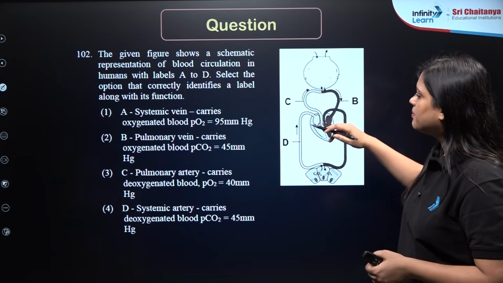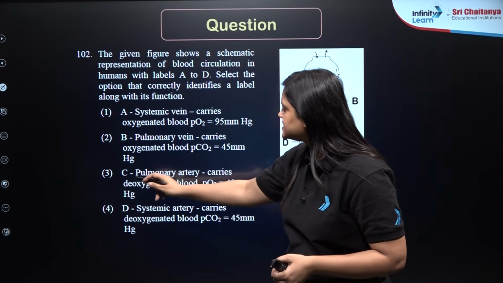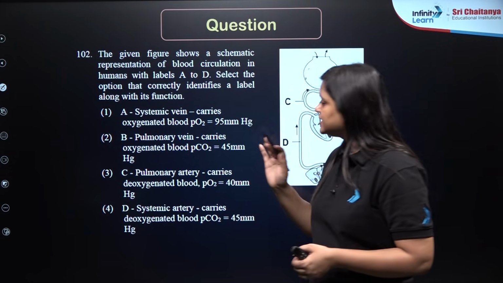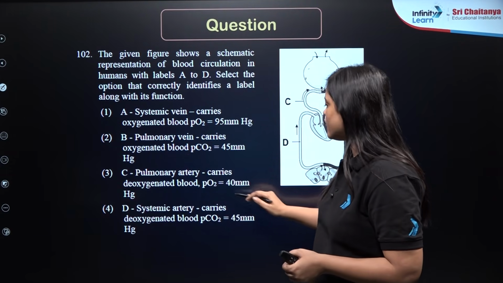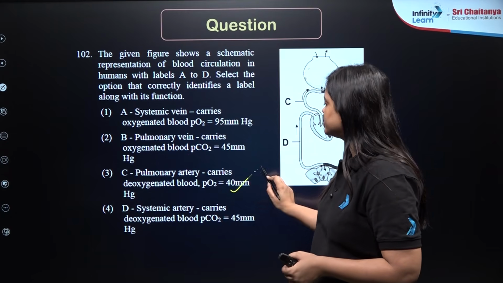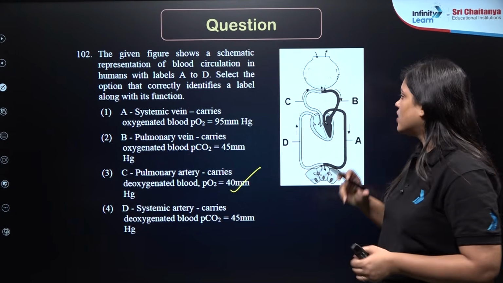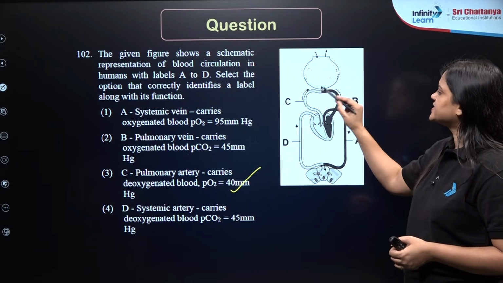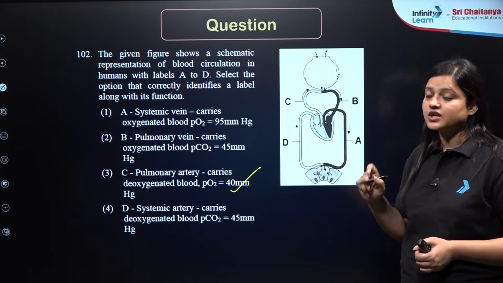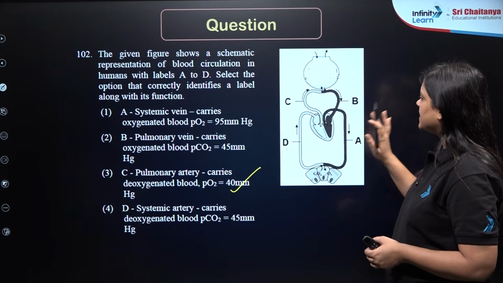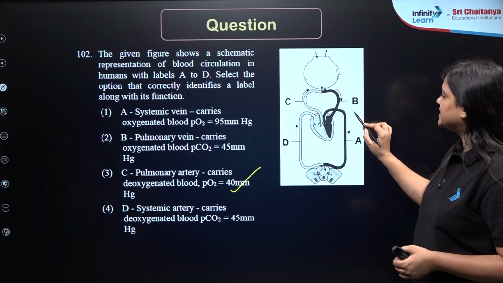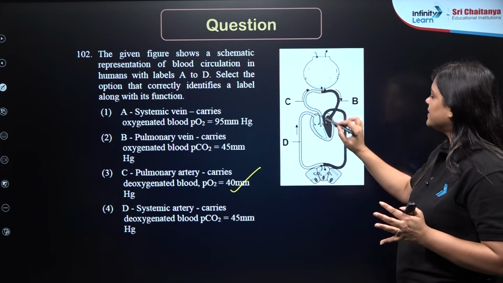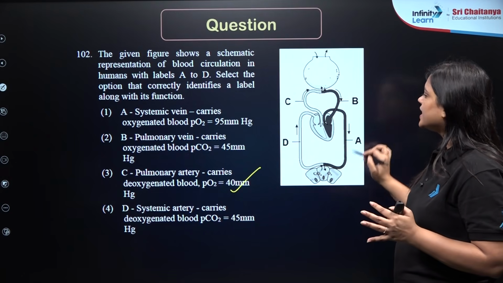So C will be pulmonary artery. Here you can see pulmonary artery is written for C. And is it carrying deoxygenated blood? Yes. Right? Partial pressure of oxygen will be 40 millimeter mercury. That is also true. Now going to other structure. So this is the left side. Left side will receive oxygenated blood from the lungs through pulmonary vein. So B should be pulmonary vein, and this oxygenated blood will be pumped to the body part through aorta, right?